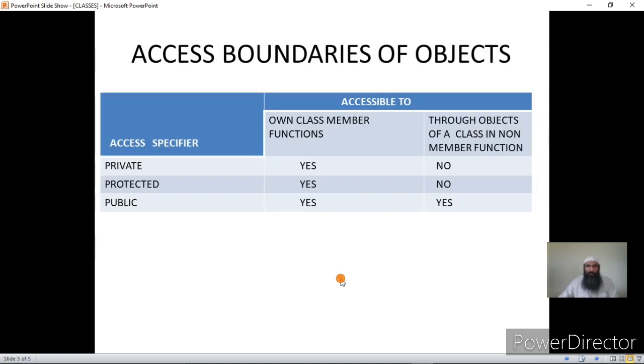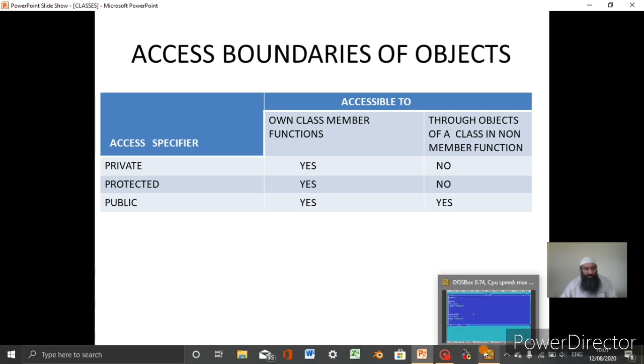Now, access specifiers, again they are of three types: private, protected and public. Own class members can access all three, but through the objects of the class. For non-member functions, private is not accessible, no. Protected is not accessible, no. We have seen in main, and public is accessible. Okay, this we have also seen. Now let us go back to the IDE.